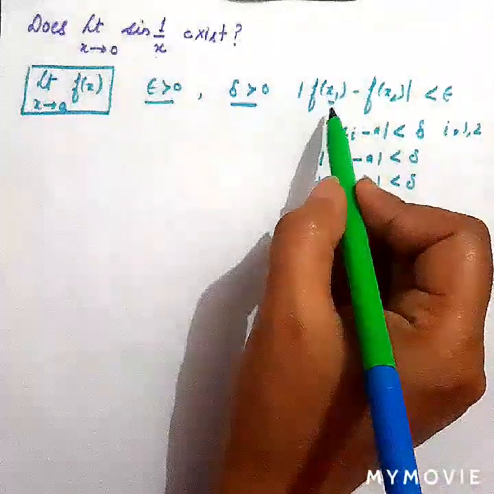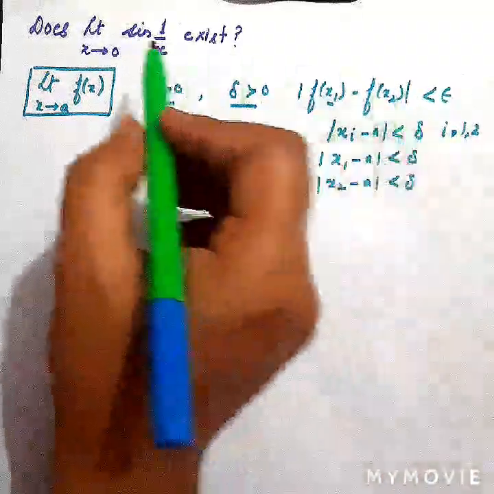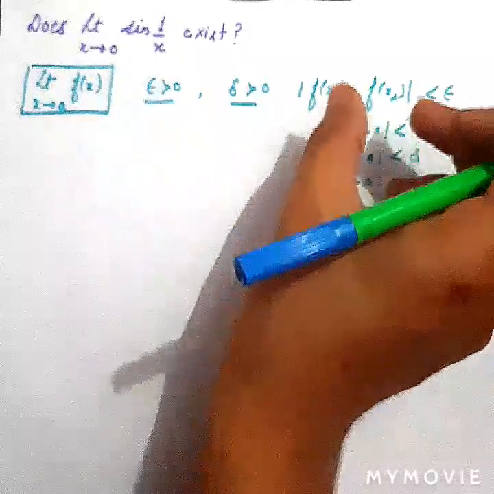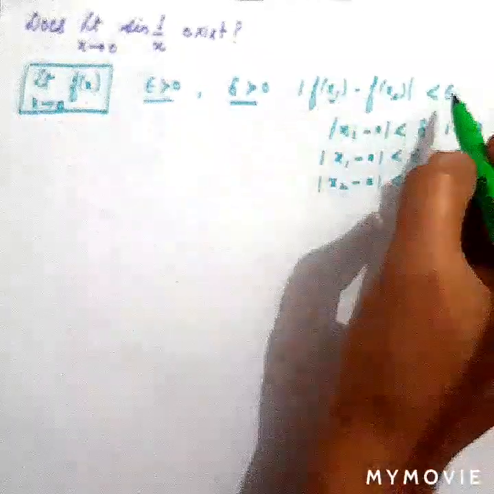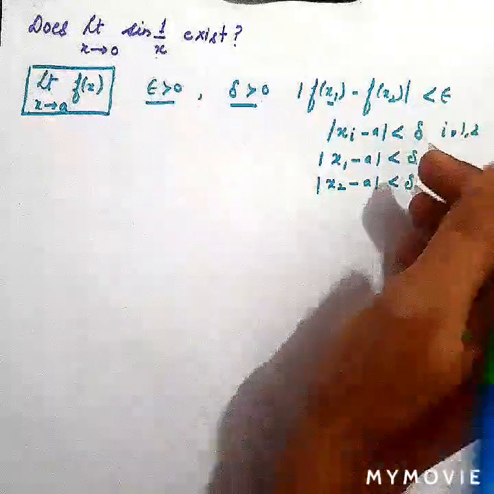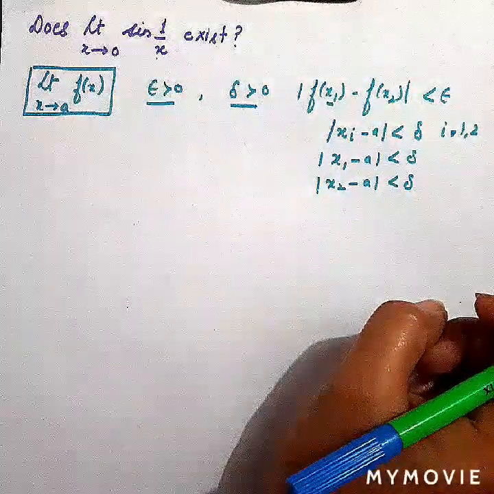Fine, we will consider any two real numbers x1 and x2, and the modulus of the difference of the values of that function will be less than epsilon. In case any function follows this condition, then the limit exists.